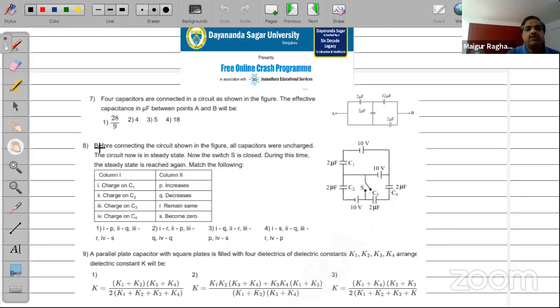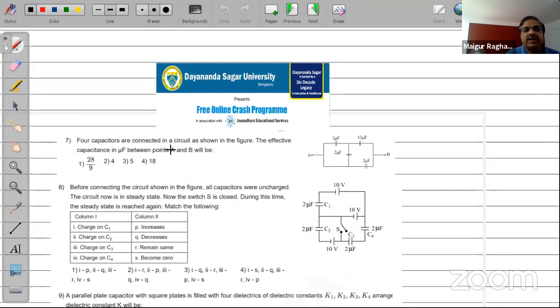Okay. 4 capacitors are connected in the circuit shown in the figure. The effective capacitance between A and B is, so this point and this point I have to find out what is the capacitance. Look at the student. It's very interesting. If this point is A, this point also is A, right? And therefore the circuit is like this. You have one capacitor here connected and another connected here, these two. So 2 and 12. Between this and this, I have, this is your A, this point is your B.